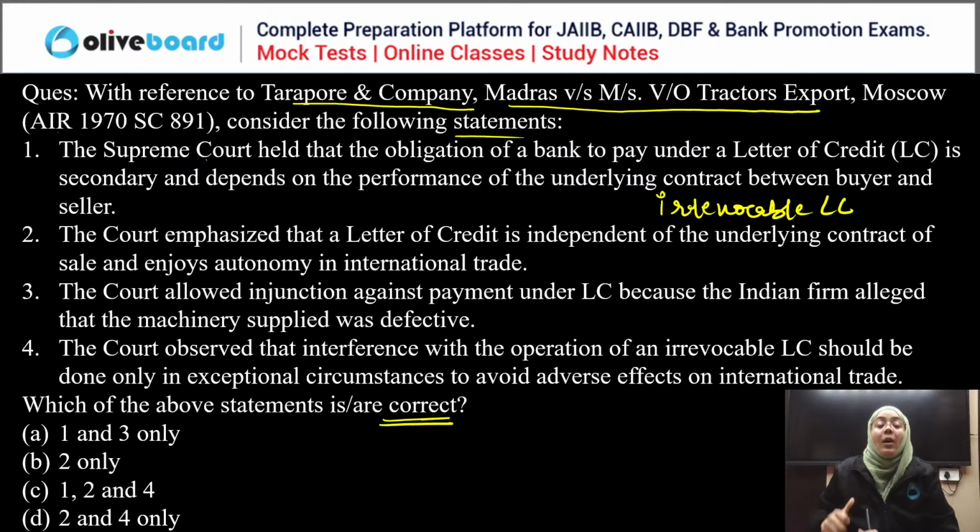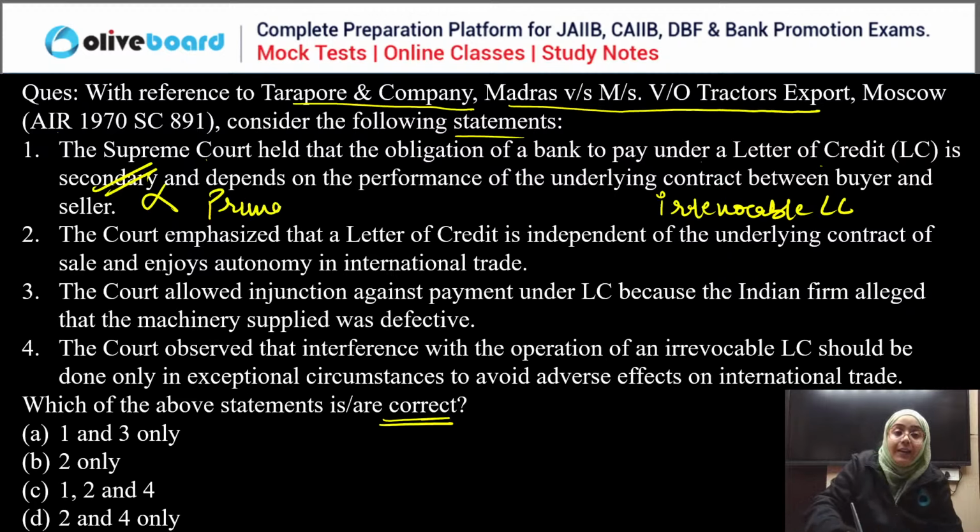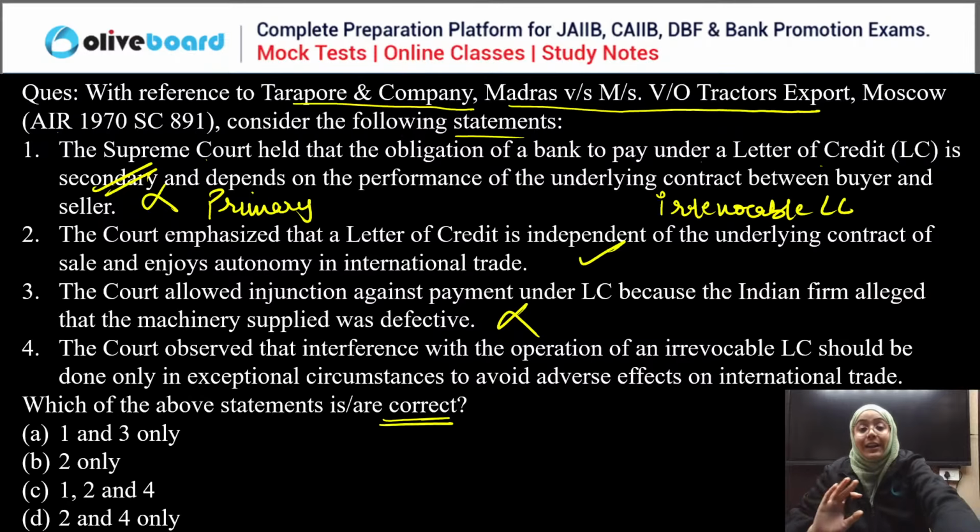Clear? Now, the first statement: Supreme Court held the obligation that the bank's pay under a letter of credit is secondary. No, the bank's liability to pay under the letter of credit is primary. It is not secondary. The bank has to make the payment. It is primary payment. Second: the court emphasized that the letter of credit is independent. Yes. Third: the court allowed injunction against the payment. No, the court actually disallowed the injunction against the payment.